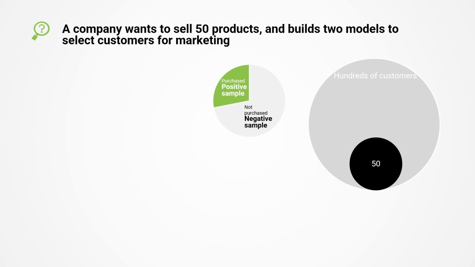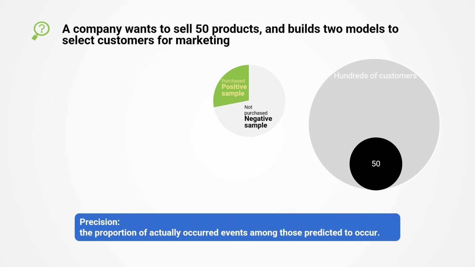To improve the promotion efficiency, we will pay more attention to the model's accuracy in predicting positive samples, because we will only promote to the customers who are predicted to buy the product, and we will not care how high the accuracy is for the negative samples predicted by the model, because these customers will be discarded. This indicator is called precision. Precision represents the proportion of true positive samples among the samples predicted as positive. For example, if we predict 100 customers will buy the product and 60 of them actually do purchase it, then